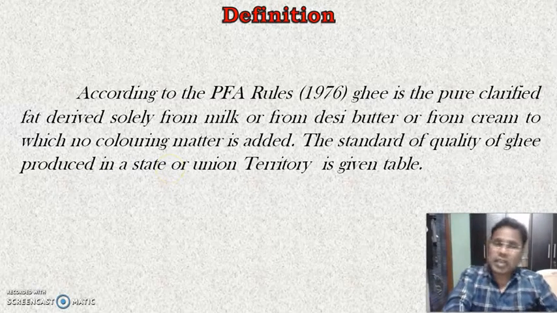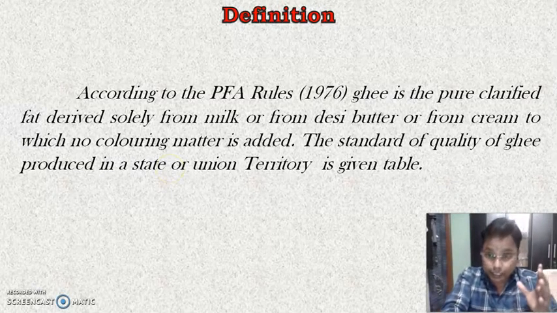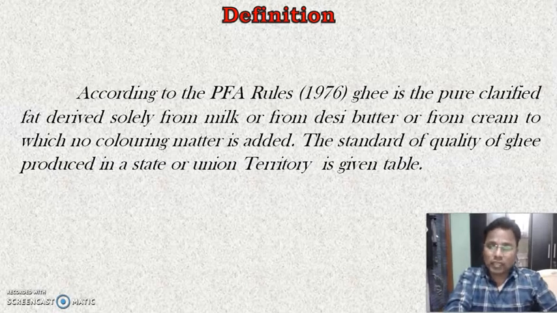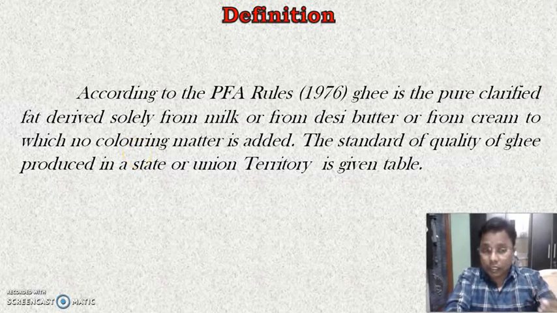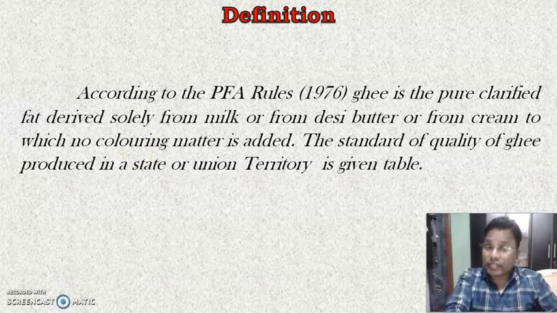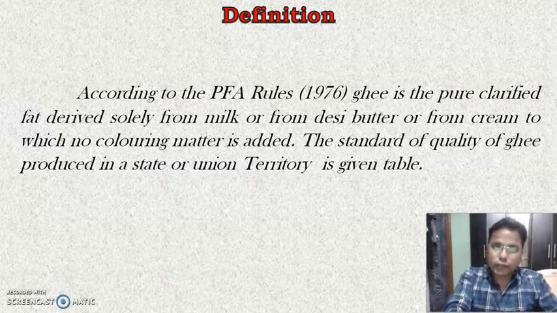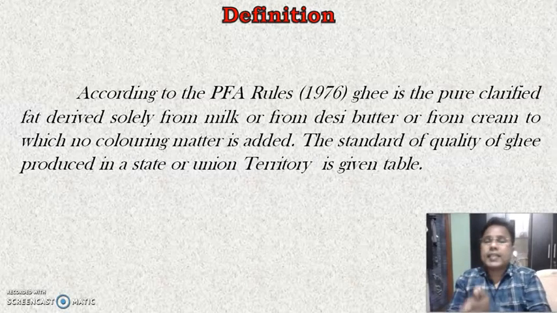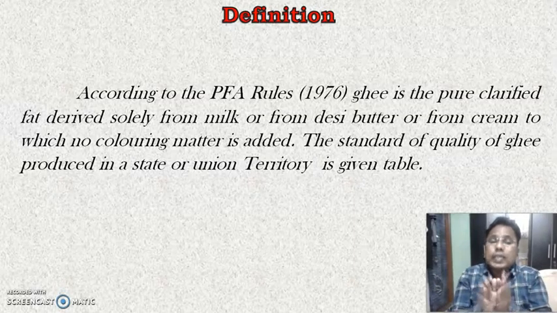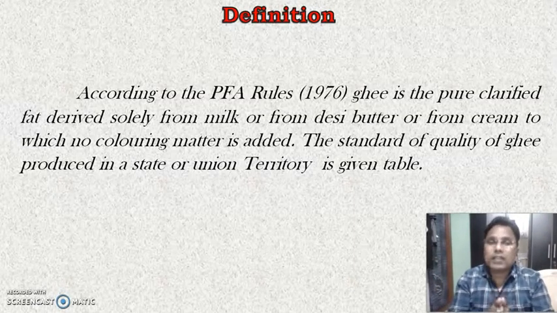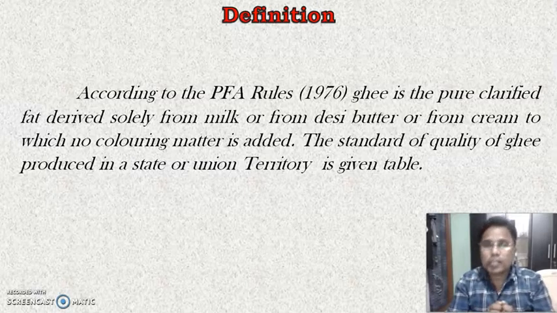Maharashtra has different standards for the ghee. Gujarat has different standards for the ghee. Rajasthan has different standards for the ghee. If there is a cotton producing area, different standards are given for that area also by the PFA, meaning the Prevention of Food Adulteration Act.